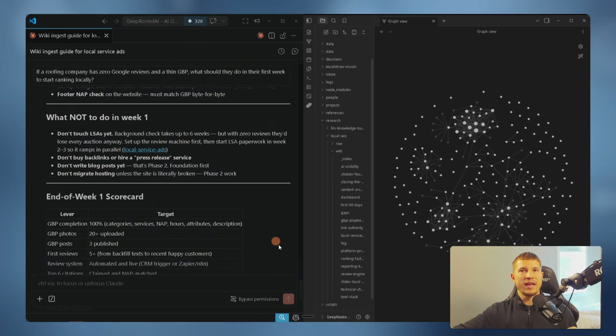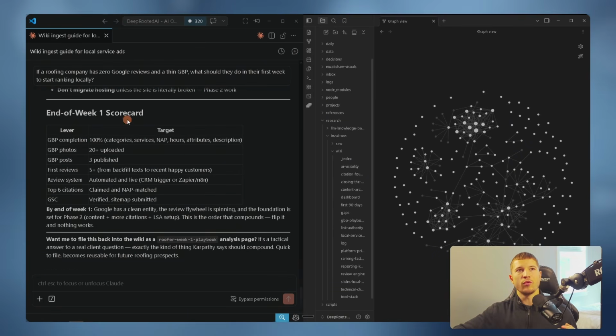It even tells us what not to do, and then gives us an end of the week 1 scorecard. So we're getting incredibly detailed answers directly from the sources that we pulled from the internet, and we're not Google searching, we're not searching anything. We're just going directly into our knowledge base.